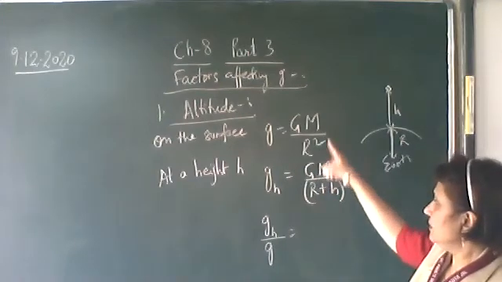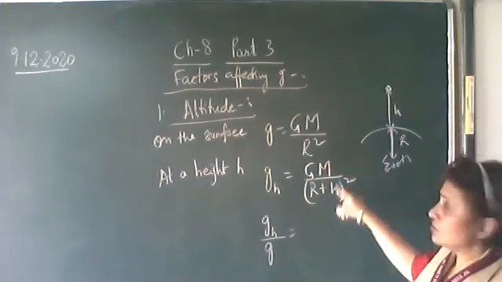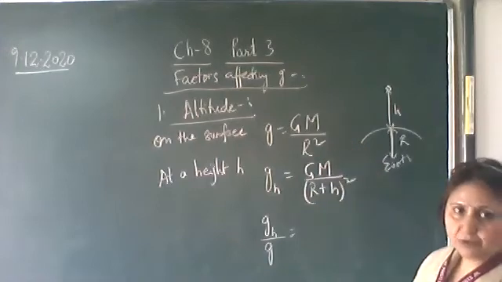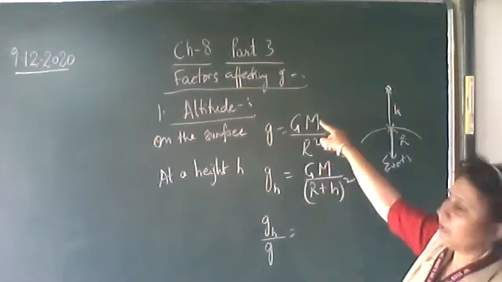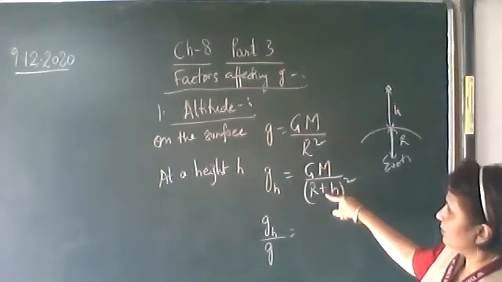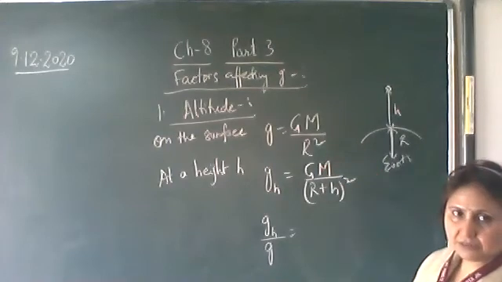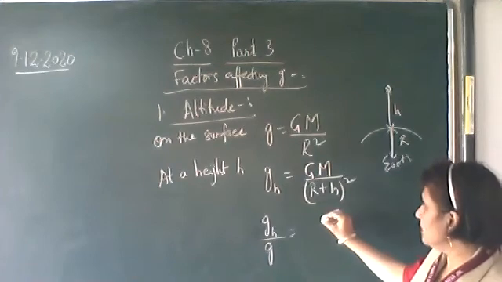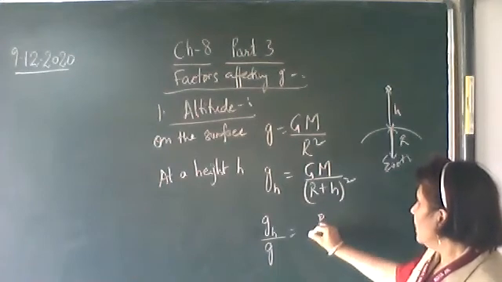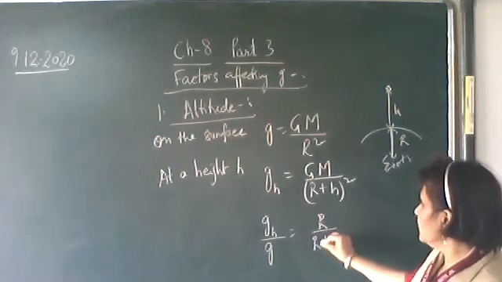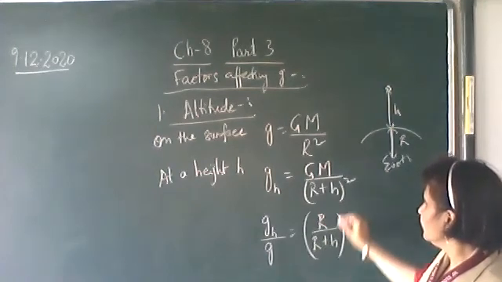Okay, on dividing GM upon R plus h whole square divided by GM upon R square, a upon b divided by c upon b, a upon b into d by c. So capital GM cancels out. So it becomes R upon R plus h whole square.